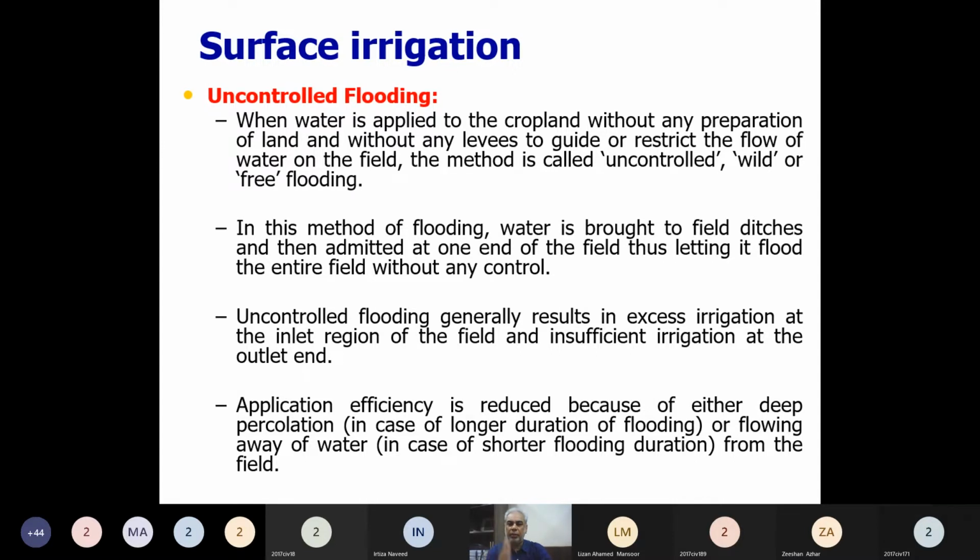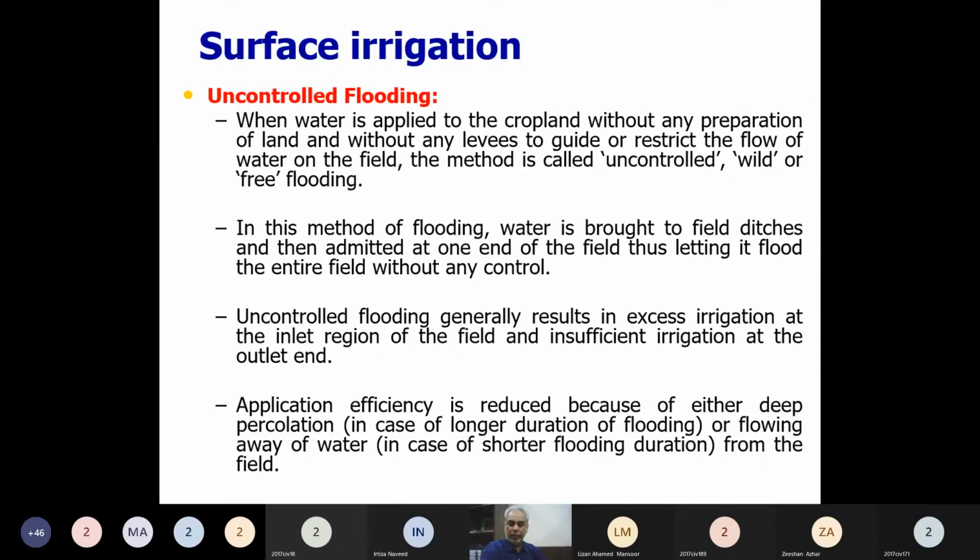Depending upon the availability of the water, we can provide them simultaneously. We can provide water simultaneously to a number of fields, or we can give them turn by turn. We can apply water turn by turn. So when we don't provide any containment to a field and we just leave the water, we flood the area, we provide the water, and water is moving without any control in the field. So that method will be called uncontrolled flooding.